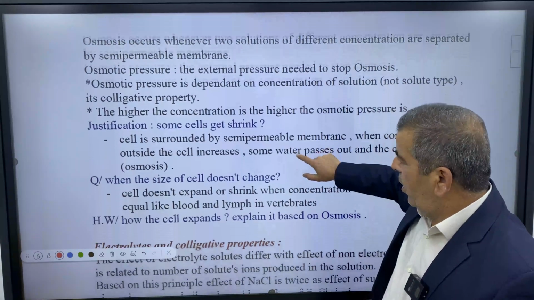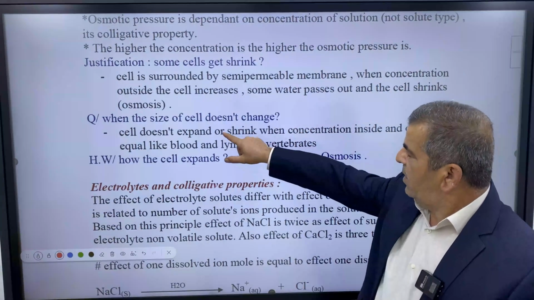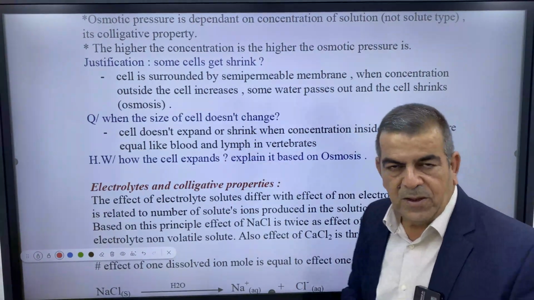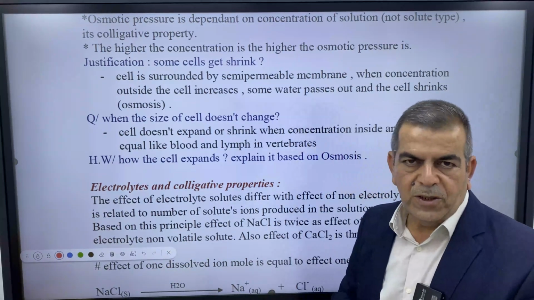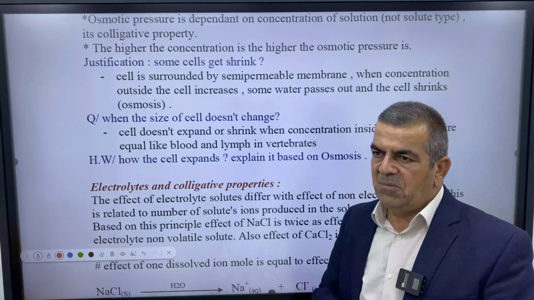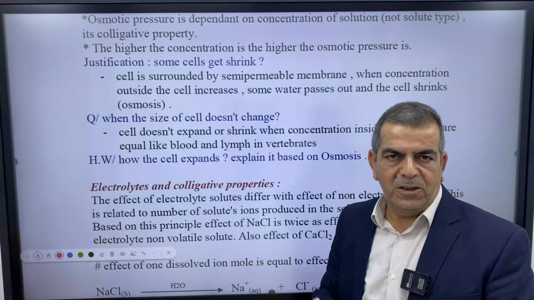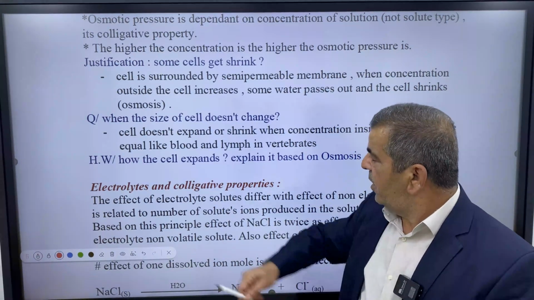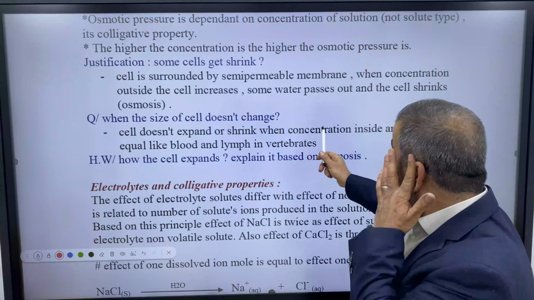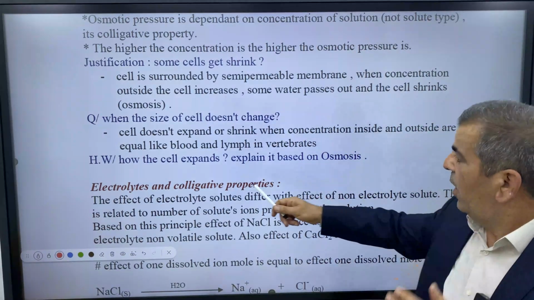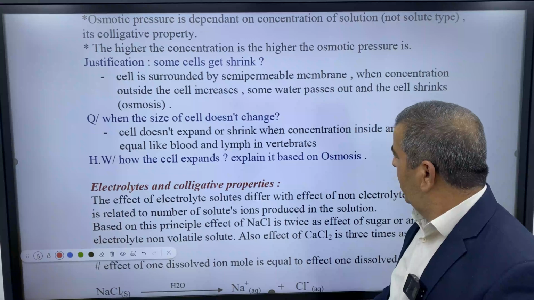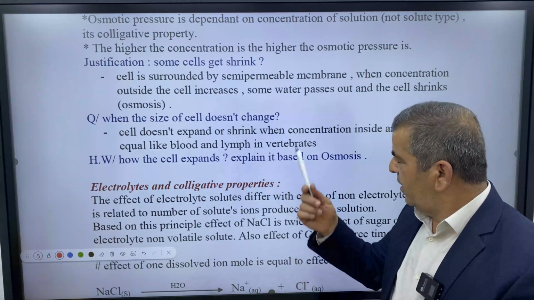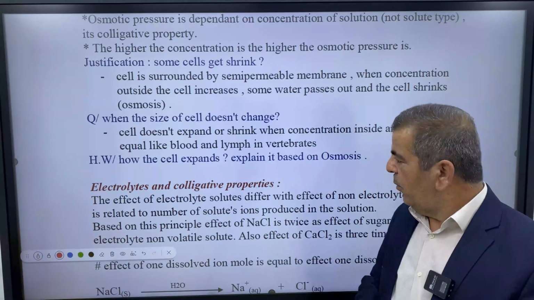Okay. The size of the cell doesn't change when the concentrations outside and inside are equal, which also means the ratio of the solvent to other material is equal, like blood and lymph in vertebrates, which means animals that have a backbone.